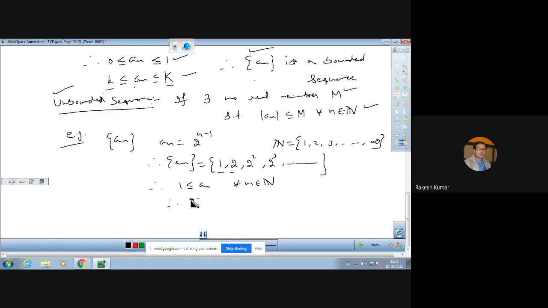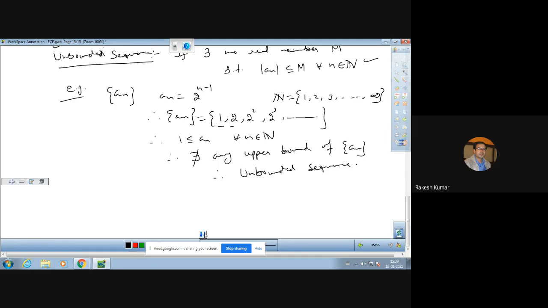So there does not exist any upper bound of sequence an, so it is an unbounded sequence. So this is a very good example of unbounded sequence. So this is very important to understand, a bounded sequence and an unbounded sequence.